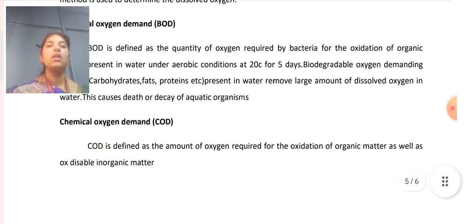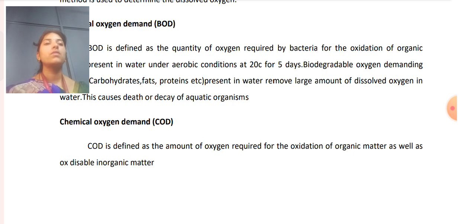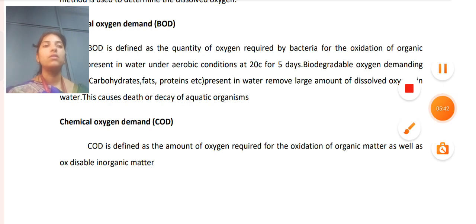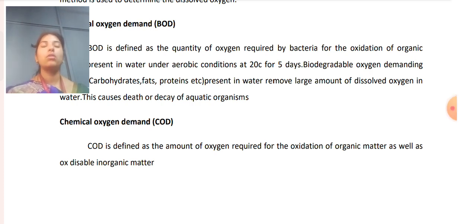Next one is the chemical oxygen demand, that is COD. COD is defined as the amount of oxygen required for the oxidation of organic matter as well as oxidizable inorganic matter. So this is how the water quality parameters have been checked by using these types of sources. Overall, the water quality parameters have been checked by using these types of formations. Thank you.